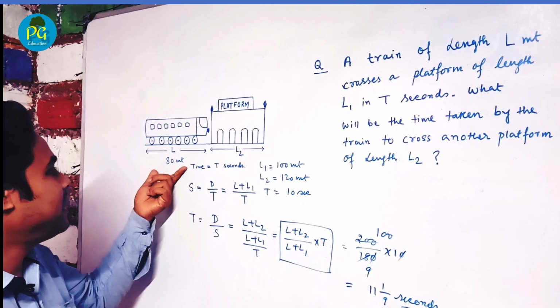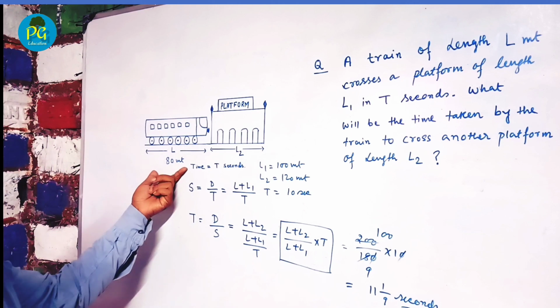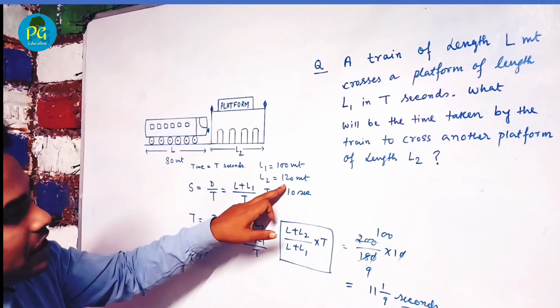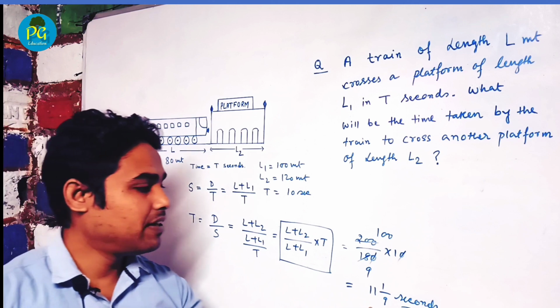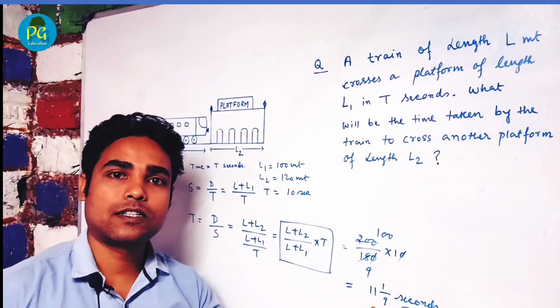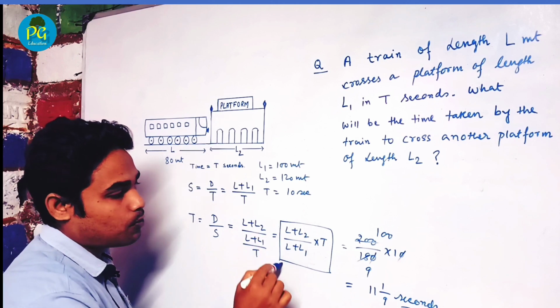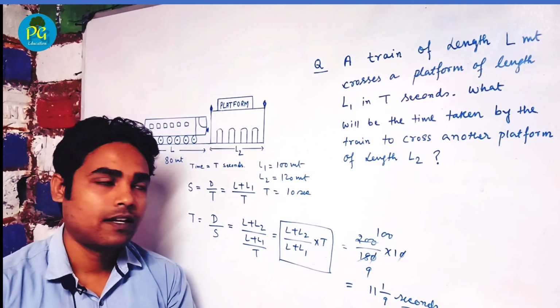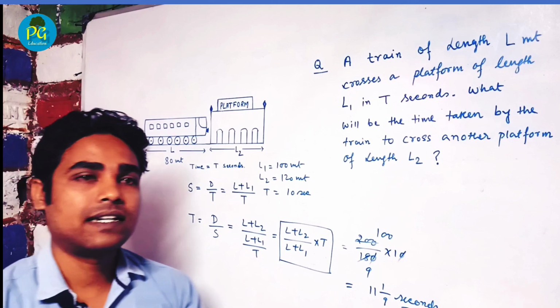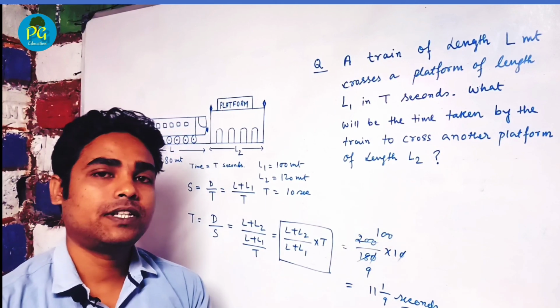So the train of length 80 meter will cross another platform of length 120 meter in 11 whole 1 by 9 seconds. Understood? In case of competitive exams, we will use this formula directly. Okay? So friends, I hope you understand how to solve this type of question on train.